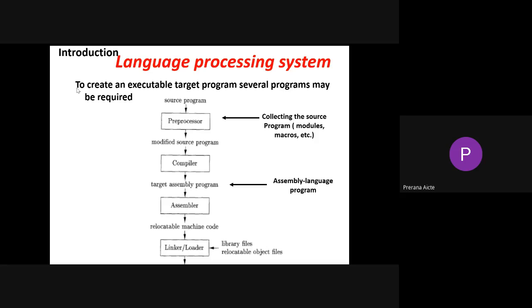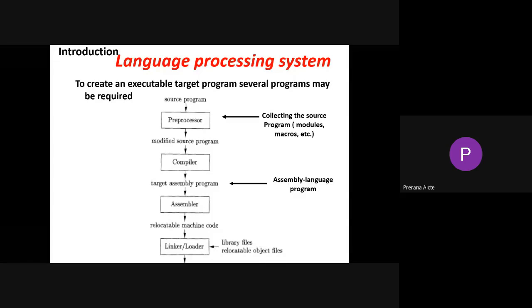Then that assembly level program is given to an assembler for generating the relocatable machine code. This relocatable machine code is given to the linker or loader for generating your target machine code. This entire structure is what we call a language processing system.